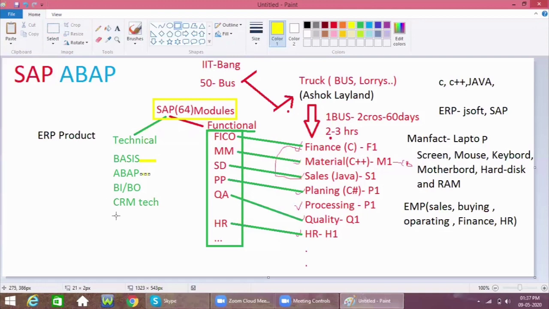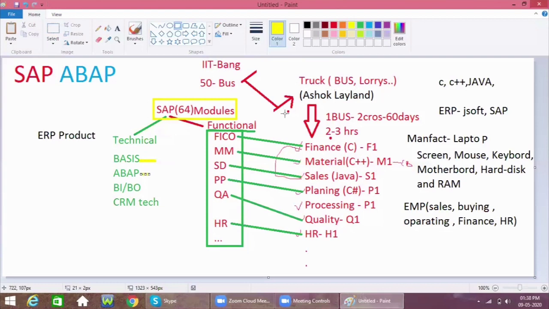CRM technical people work based on customer relationships. They will do some of the technical things in a particular SAP software. So each and every person is involved in making a particular customer's requirements. Like this, each and every department is using it for their business. Take Ashok Leyland, for example; let us assume that they are using SAP.